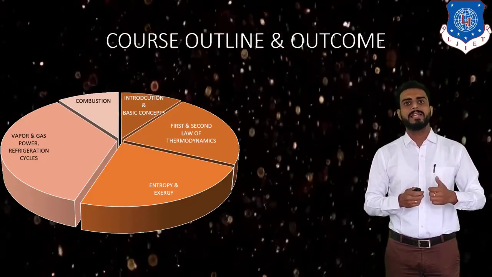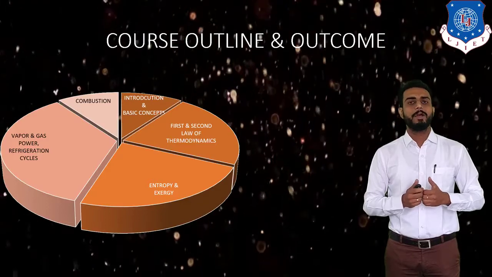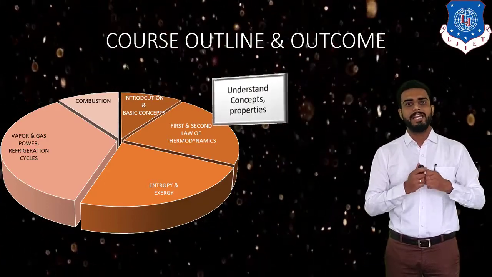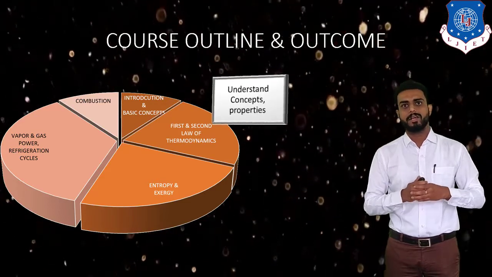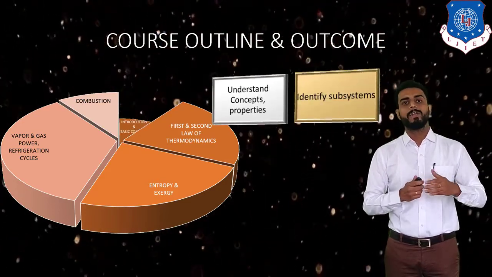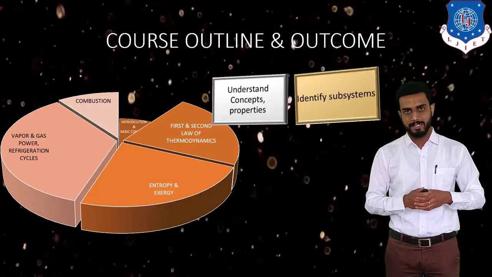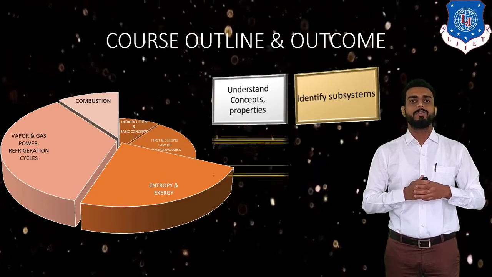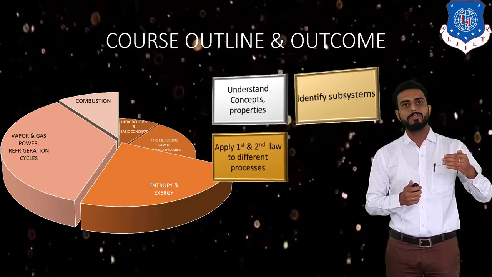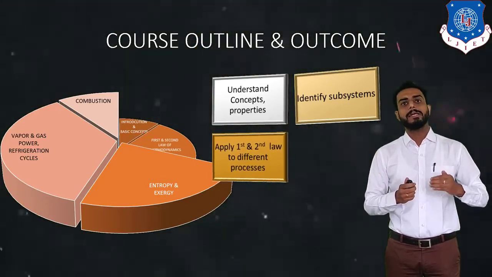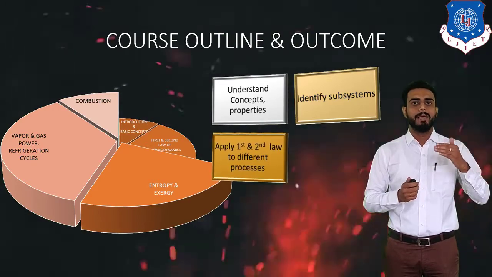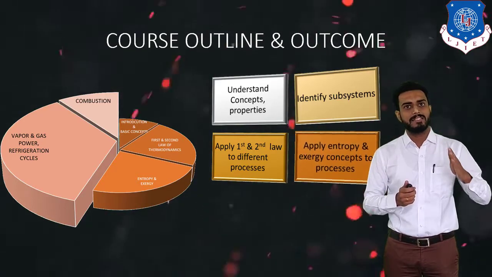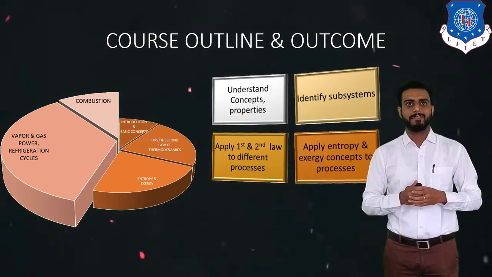Okay. Now let us understand the course outcome. The very first outcome is you will be able to understand the concept and properties by learning the first segment, that is introduction and basic concept. Also, you will be able to identify different subsystems, right? By learning the second chapter, that is first law and second law, you will be able to apply these laws to different devices. By learning the entropy and exergy chapter, you will be able to identify different systems as well as apply the concept of entropy to different systems.